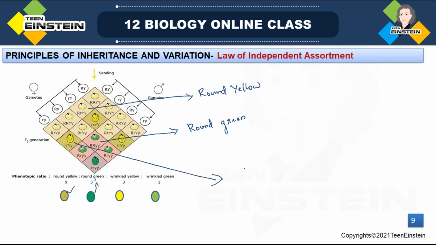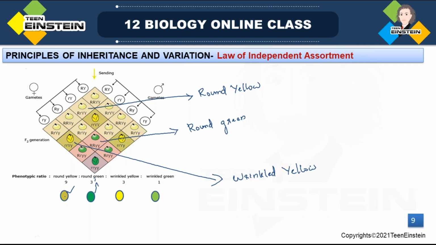How will we write it? Small r shows the recessive condition, that means it's wrinkled. And for the next character, here it shows capital Y, small y. Capital Y, the dominant allele, is present. So it is wrinkled yellow. That's how we predict the phenotypic expression by seeing this Punnett square.